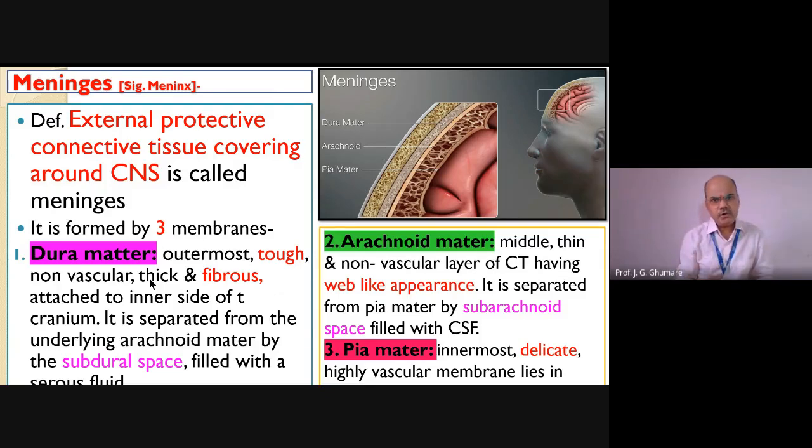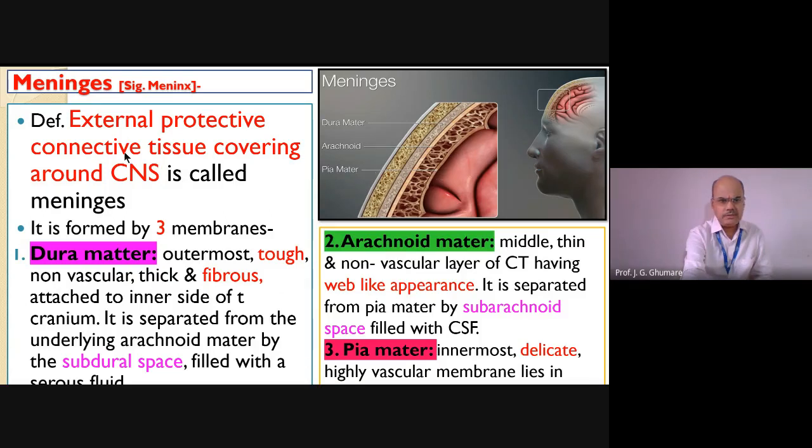Vascular, when we say, we talk in terms of whether it is supplied with blood vessels or not. This is the outermost, which is not supplied by blood vessels, the one which is tough, protective, strong, and thick in nature, as compared to the remaining two. I'll repeat: the outermost is called dura mater, the middle one is called arachnoid mater, and the innermost one is called pia mater.